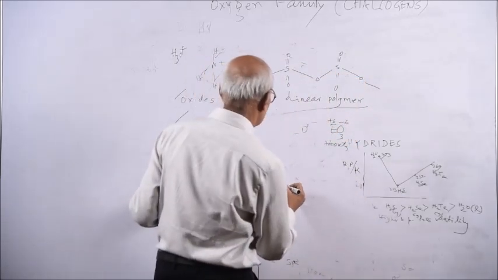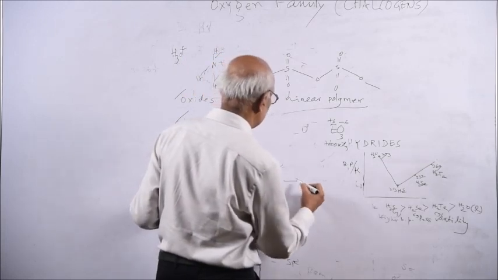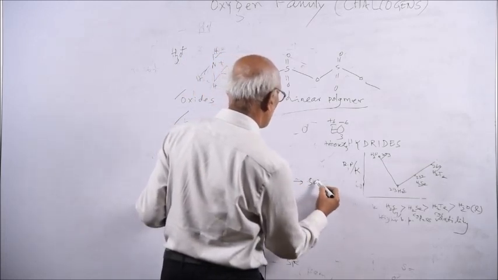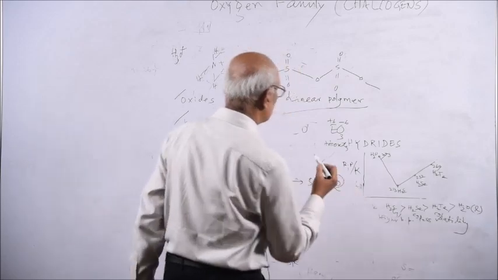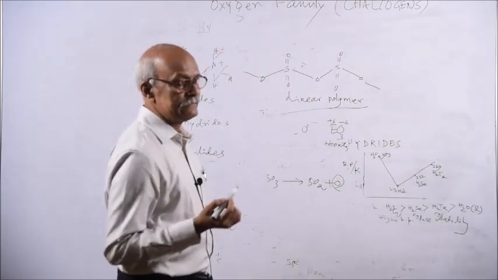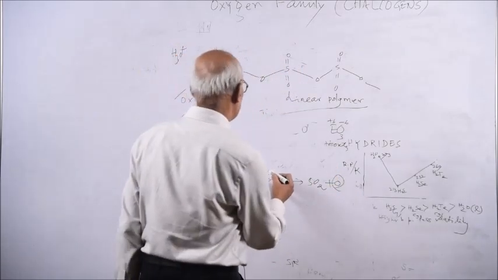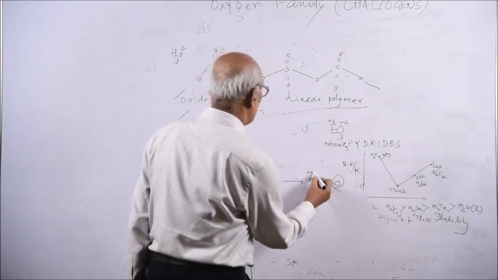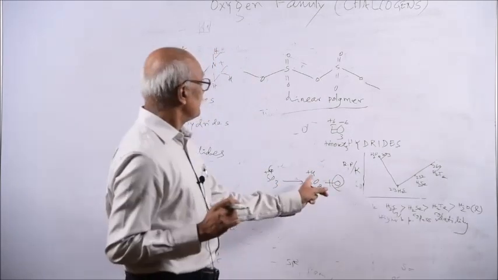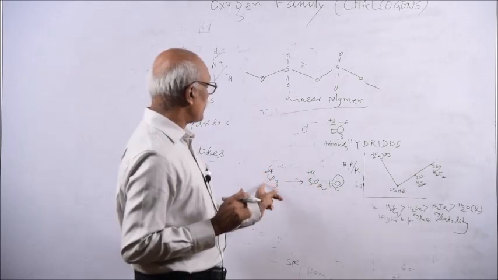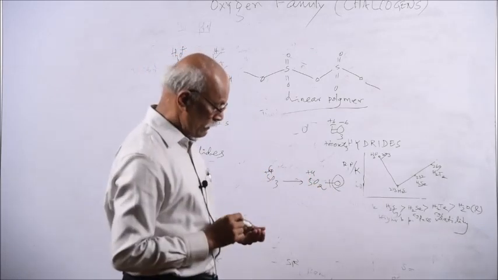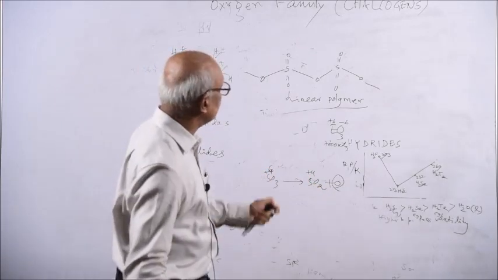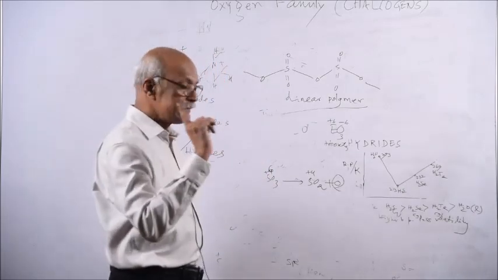SO3 is an oxidizing agent, how can you explain? SO3 gives SO2 plus O. As it gives O, this is an oxidizing agent. Here it is plus 6 state, here it is plus 4 state. So this is the reason why sulfur trioxide can act as an oxidizing agent, but it cannot be a reducing agent.